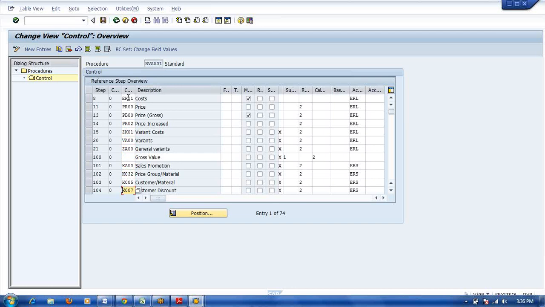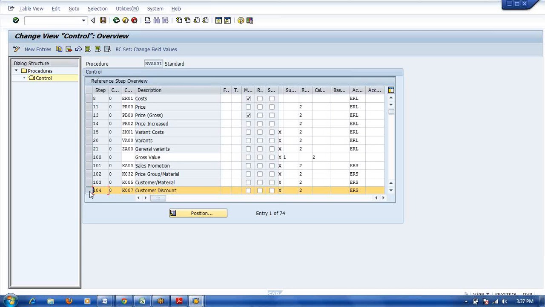Here we are maintaining respective condition types. That means at billing time, what are the values flowing to COPA. The main thing here is whether this condition type is hitting at billing time or not. We will check it, and we will assign a value field for that. How are you going to check that at the billing time?